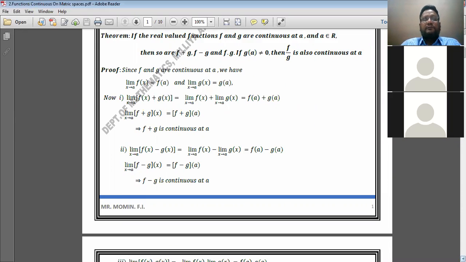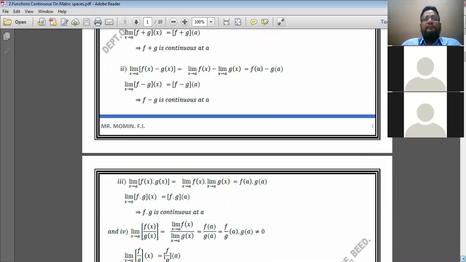Here again, algebra of limits of two functions. Limit x tends to a, f of x minus g of x. We can write it is equal to limit x tends to a f of x minus limit x tends to a g of x. Means we can apply the limit separately to both functions according to the algebra of limits.